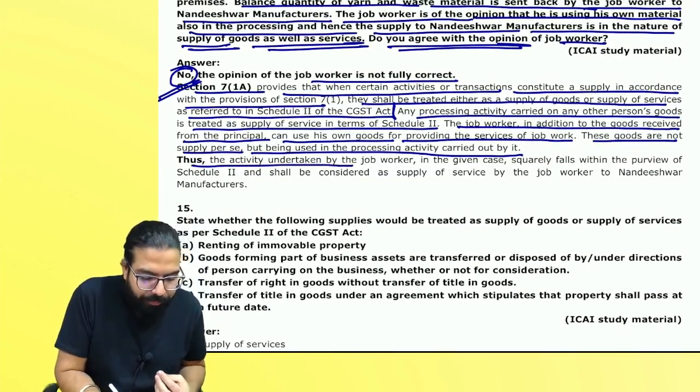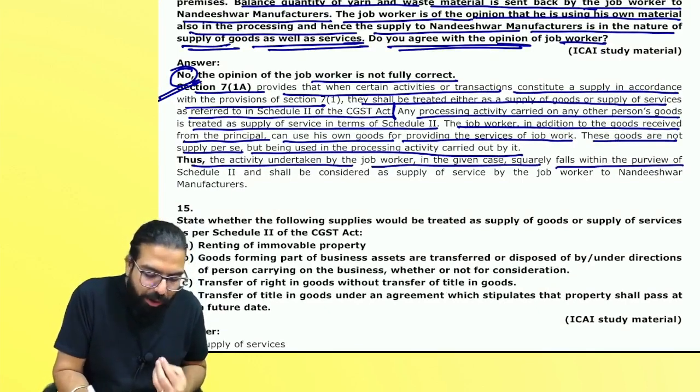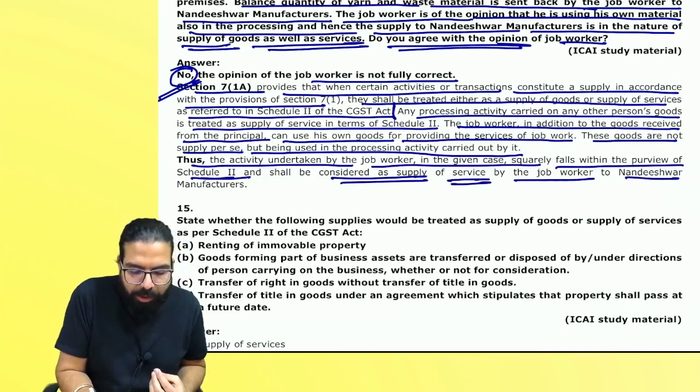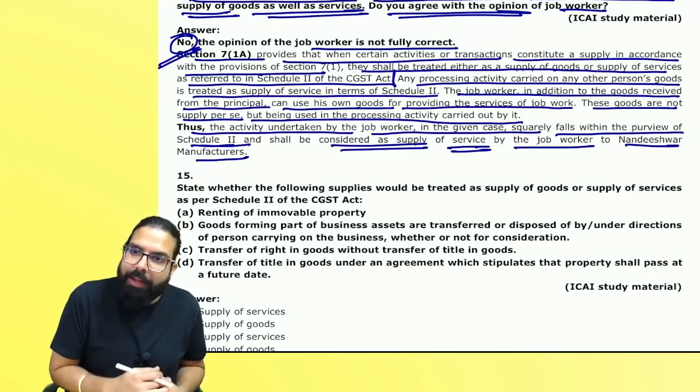Thus, the activity by the job worker squarely falls within the purview of Schedule 2 and will be the supply of service by the job worker to the principal manufacturer. Can I go ahead, everyone?